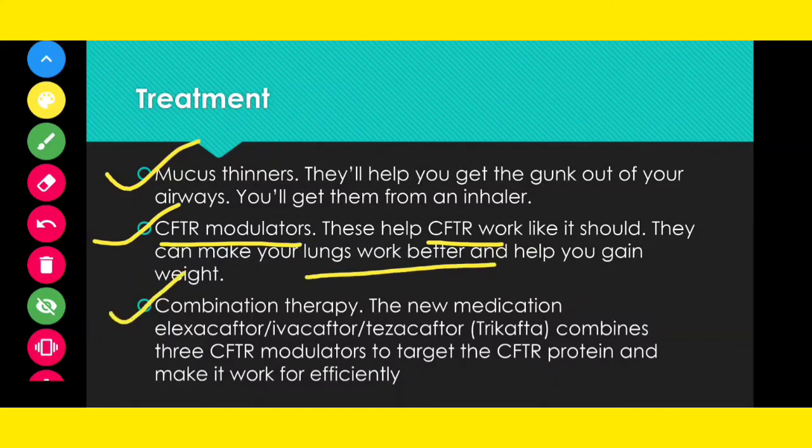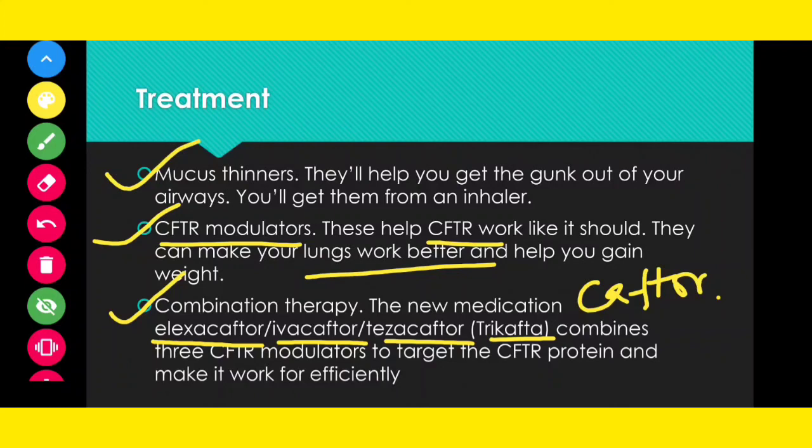Next is combination therapy. What is combination therapy? This is generally a new therapy where you use these medications: elexacaftor, ivacaftor, tezacaftor. Basically, caftors are used. You can remember this. These 3 are actually used together, and it is known as trikafta. Trikafta means 3 caftors. So what are the 3 caftors that are used together?